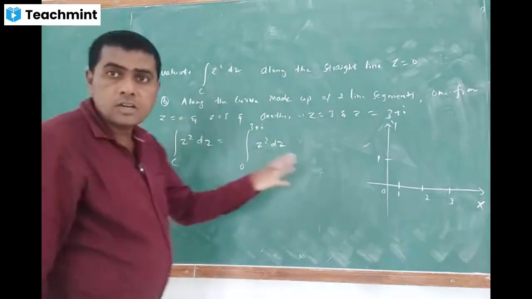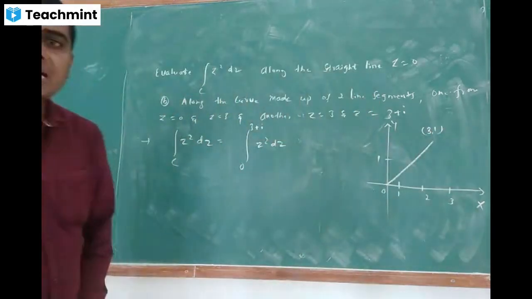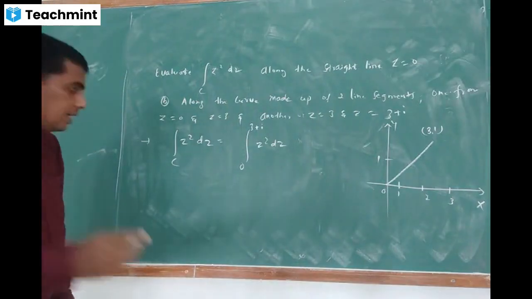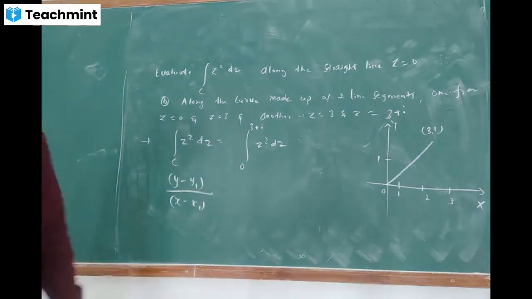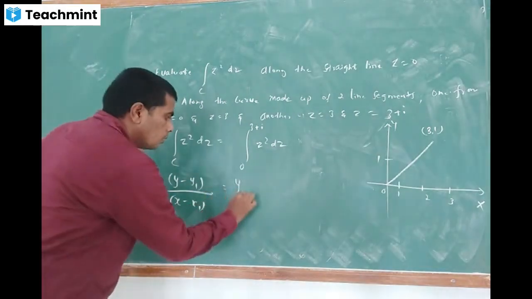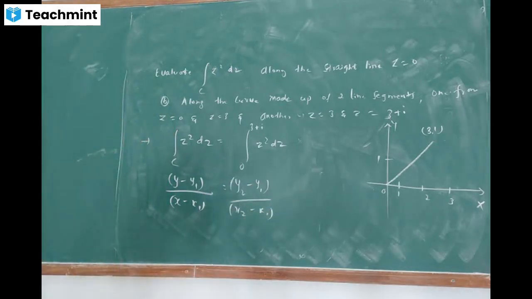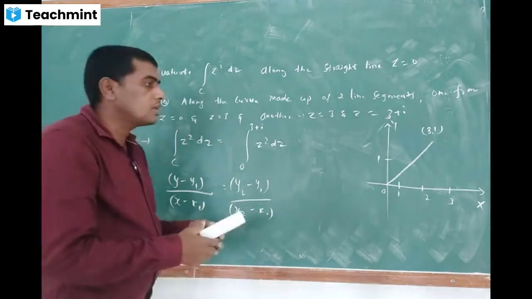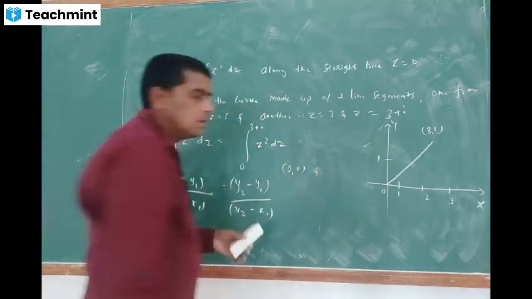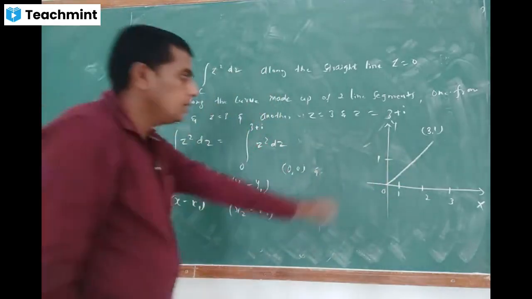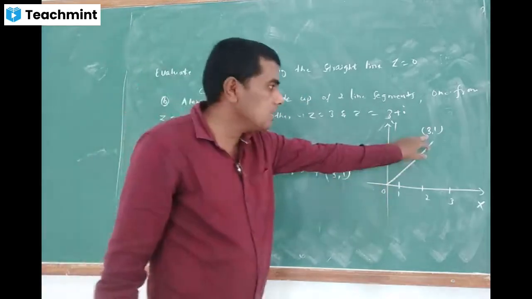So the equation of these lines joining the points 3, 1 here. What is the equation of the line joining the points? y minus y1 divided by x minus x1 is equal to y2 minus y1 divided by x2 minus x1. Is it clear? The line joining the points 0, 0 and 3, 1, meaning the origin, 0 and 0 at this point, and here it is 3, 1.